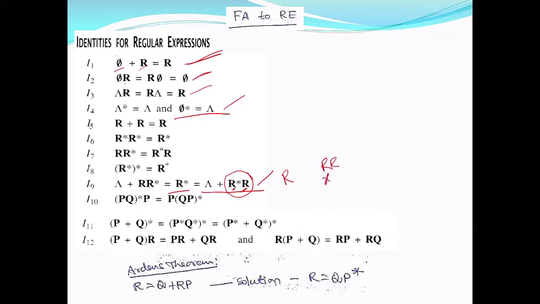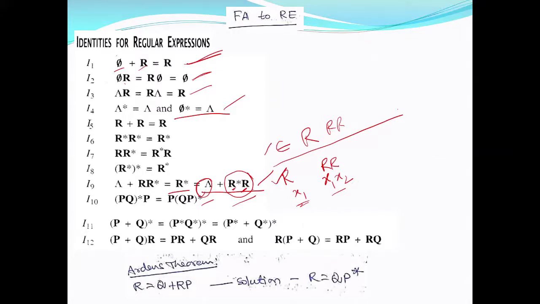It means strings from r, say x1, x2, x1. All are from r. At least one time you require. But if you take this as one time, because this r, you can take epsilon, r, you can take rr, and so on. So if you consider this and this, you can see that the union of these two is nothing but r star.